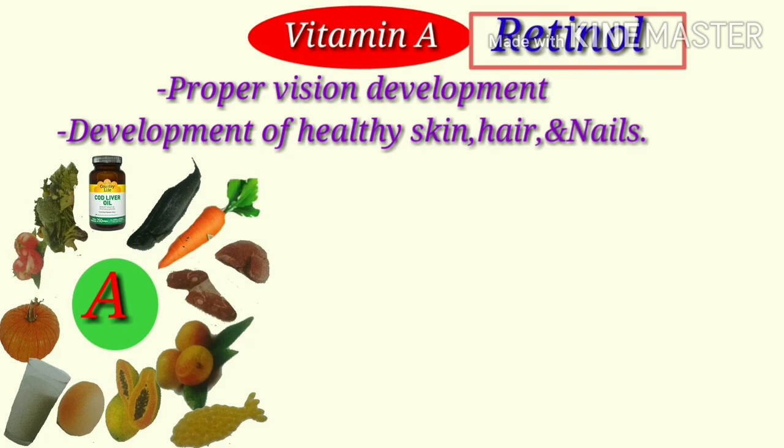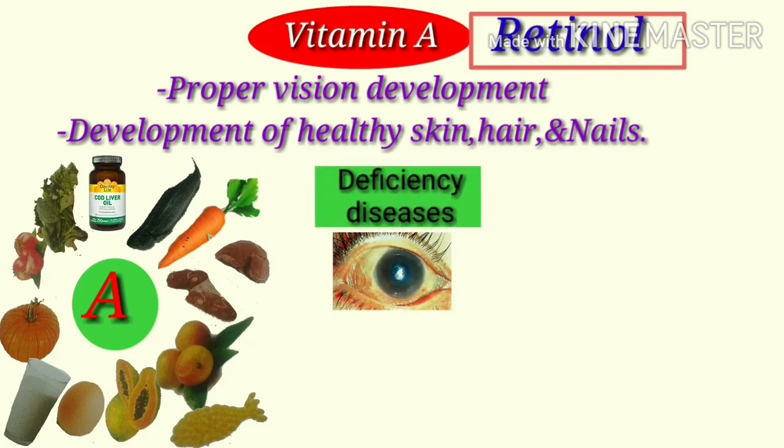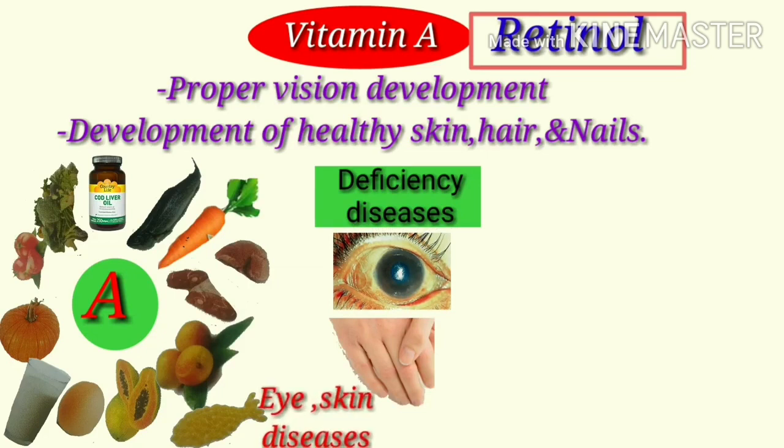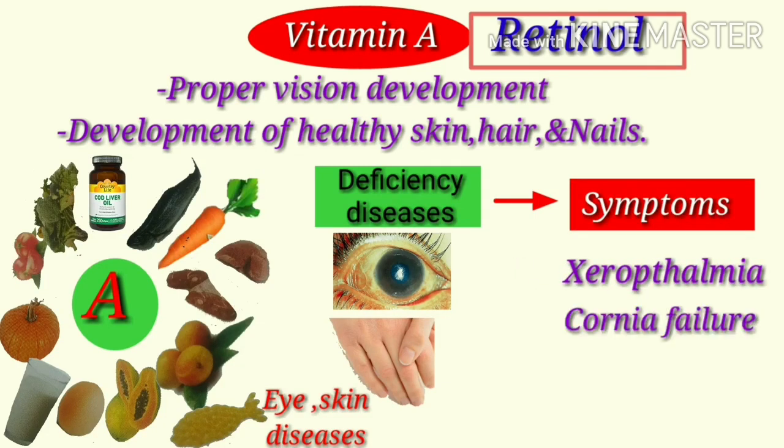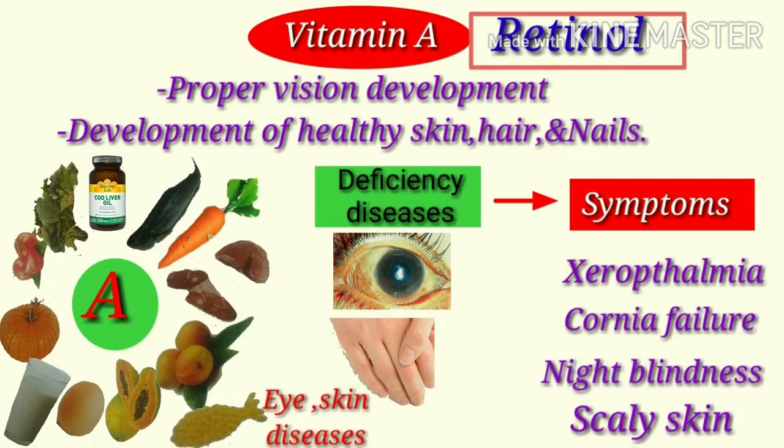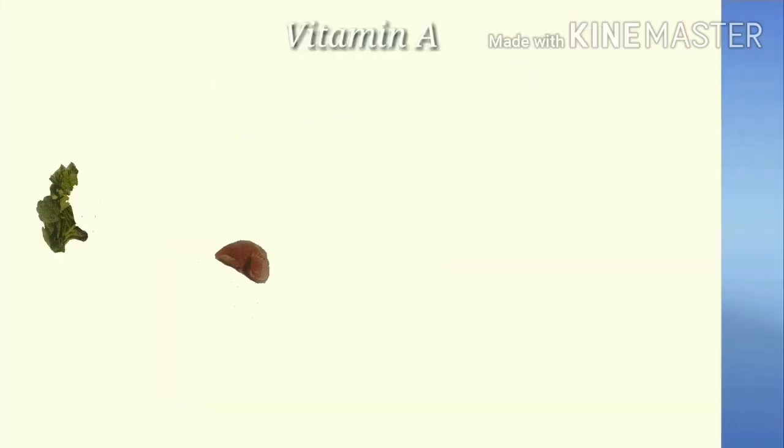These are the resources in which we can find vitamin A. What are the deficiency diseases which occur? They are night blindness, xerophthalmia, cornea failure and scaly skin.